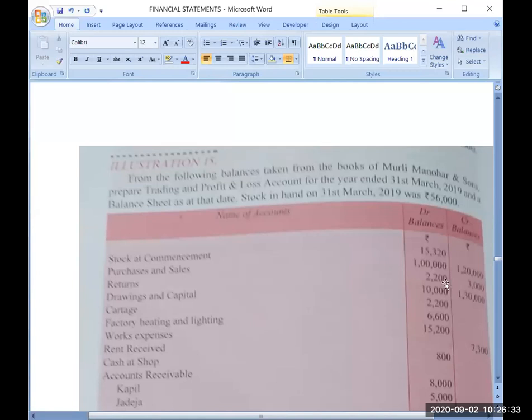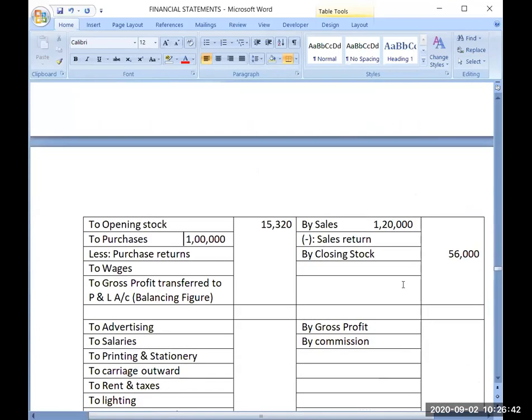So 2,200 is the amount of sales return and 3,000 is the amount of purchase return.